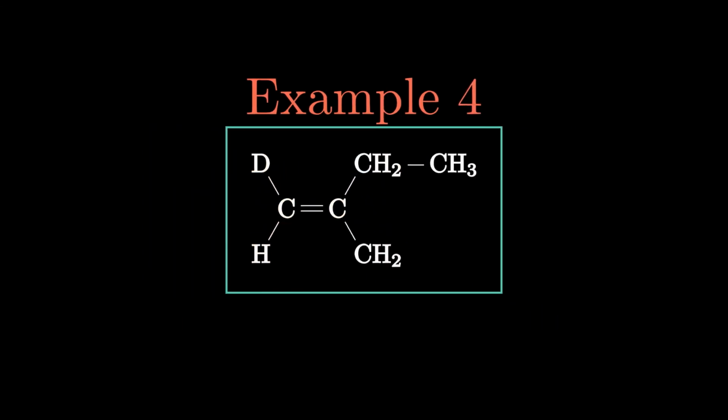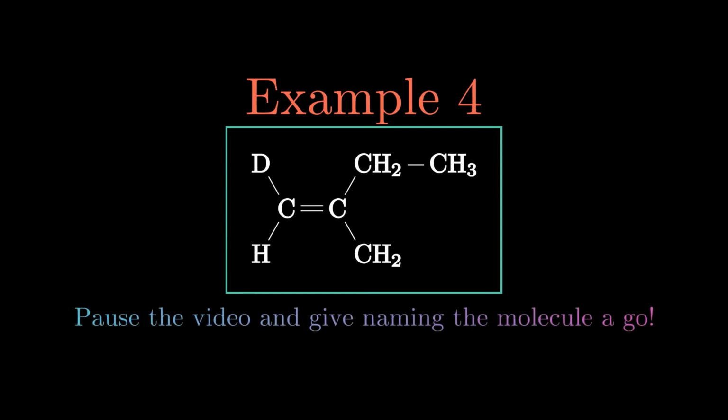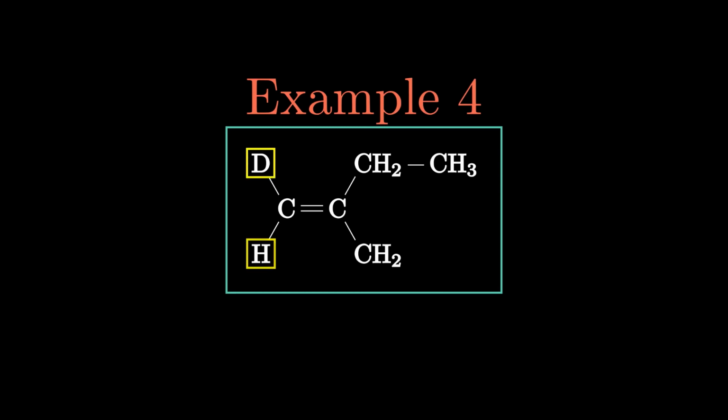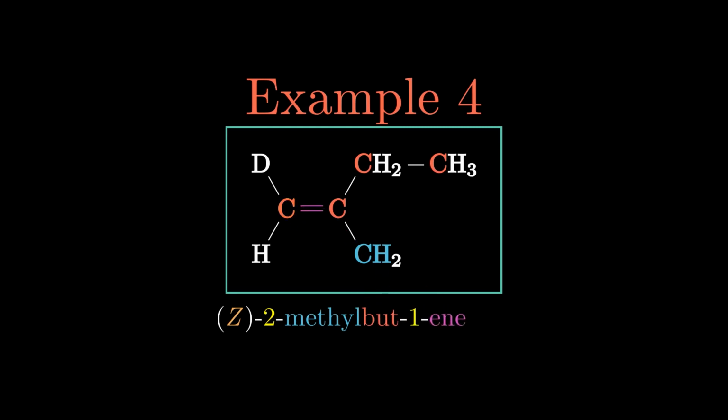For the final example, try to name the molecule, but I must warn you once again, there is something here I have not yet covered. On the left, we see the isotope deuterium, so it gets priority. And on the right side, the top of the molecule will get the priority. This, of course, is a Z isomer, and most of the name is pretty standard. We get Z-2-methylbut-1-ene, and the new part, a 1 with a D to indicate the presence of deuterium.